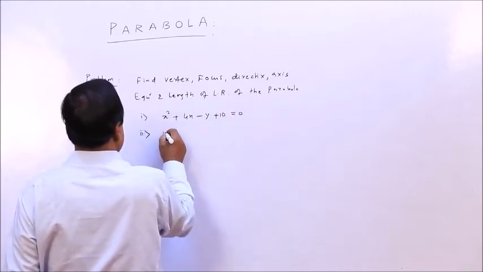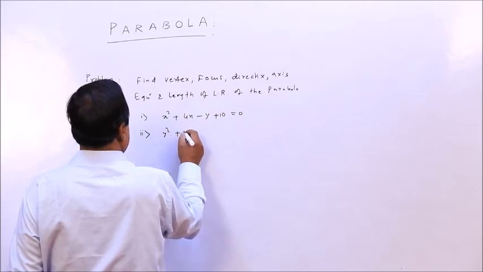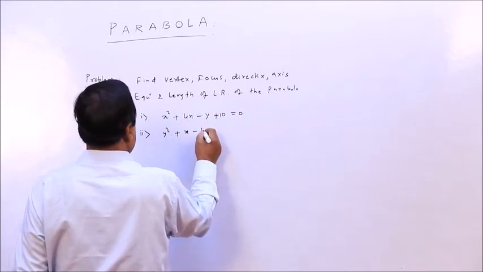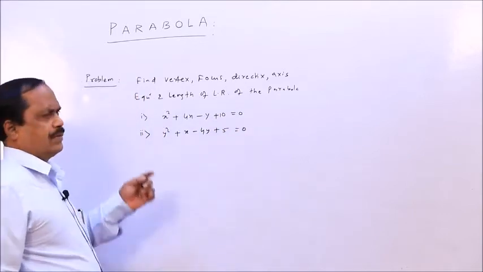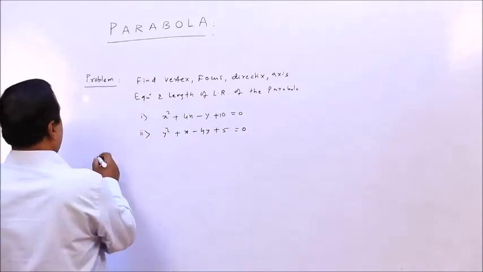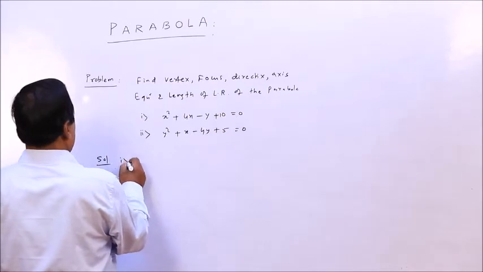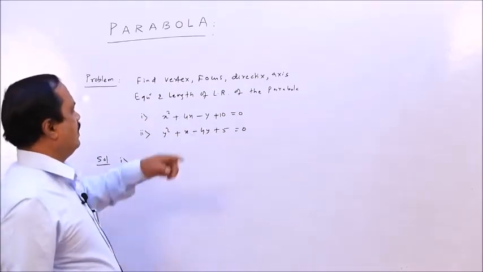The second one is y square plus x minus 4y plus 5 equal to 0. Suppose the equation is like this. So solution: we have to convert this into standard form.